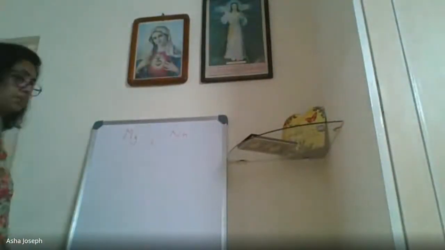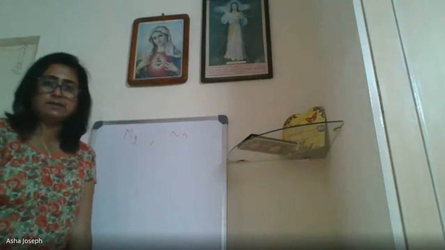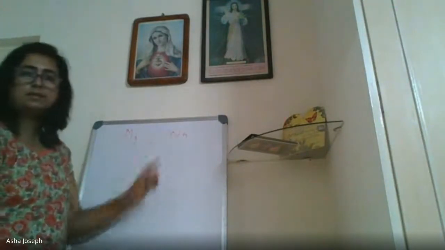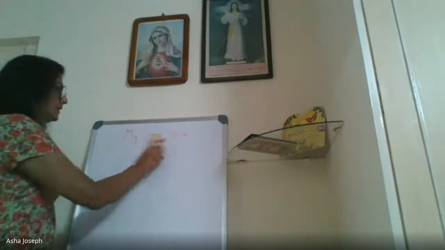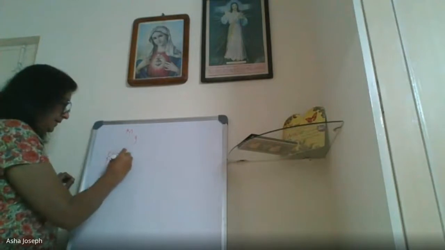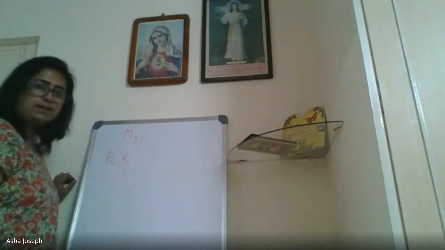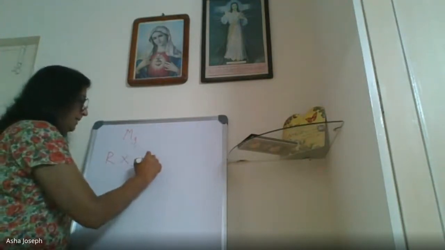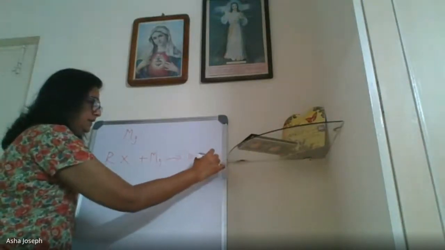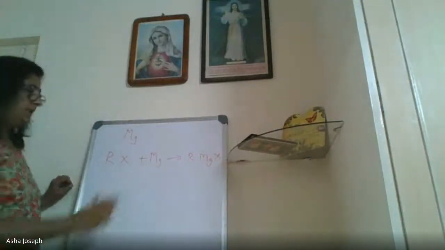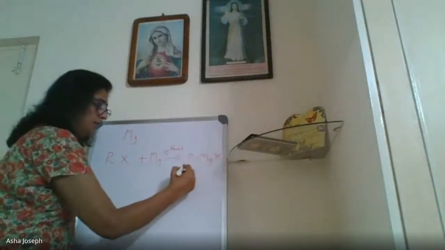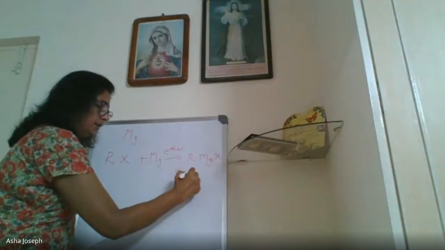So the next topic is reaction with the metals. Two metals: reaction with magnesium and reaction with sodium. First, reaction with magnesium. The alkyl halide, RX, plus magnesium, you will get RMgX in presence of ether, and this compound RMgX is called the Grignard reagent.